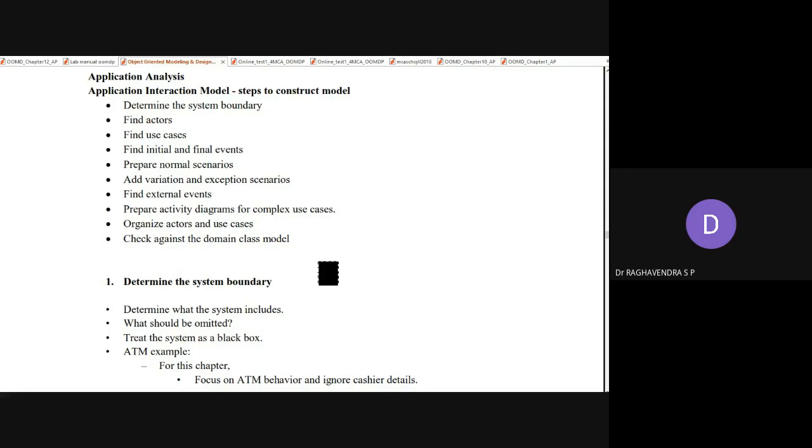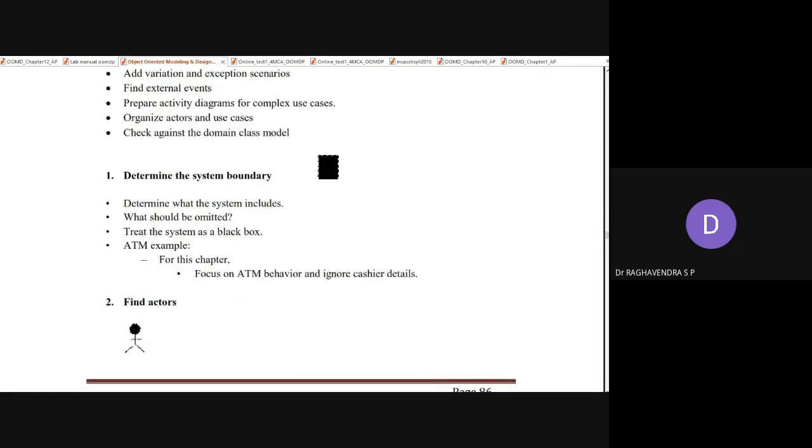The first one is determine the system boundary, means what is the outer circumference, what we have to do and what we should not do. Determine what the system includes. If you want to develop any interaction model, in particular the application interaction model, you should be clear about what a system must include and what it should not include. What should be omitted, what should not be considered, what should be considered. Treat the system as a black box, means everything comes in, which never goes out.